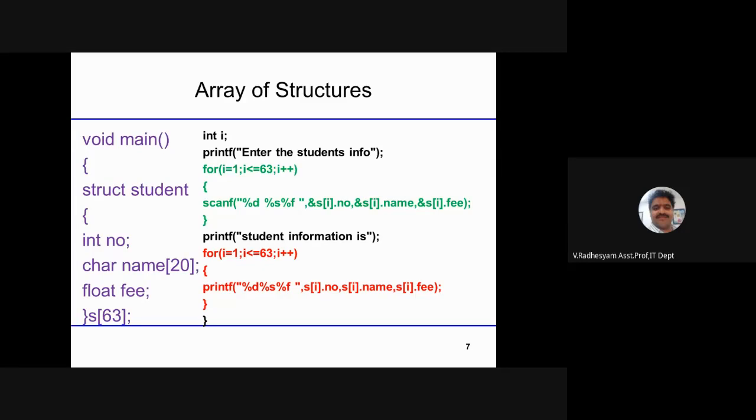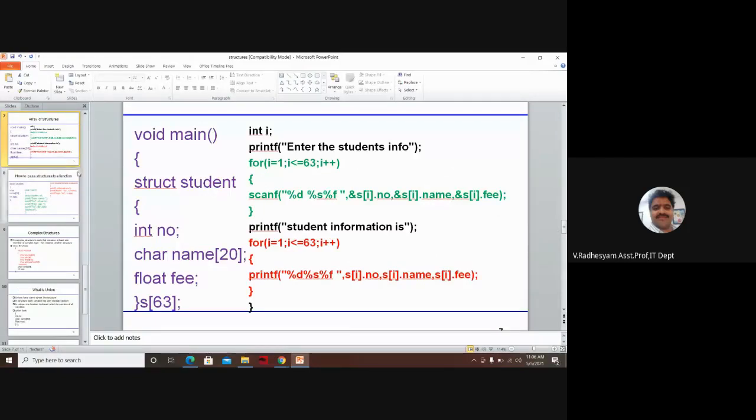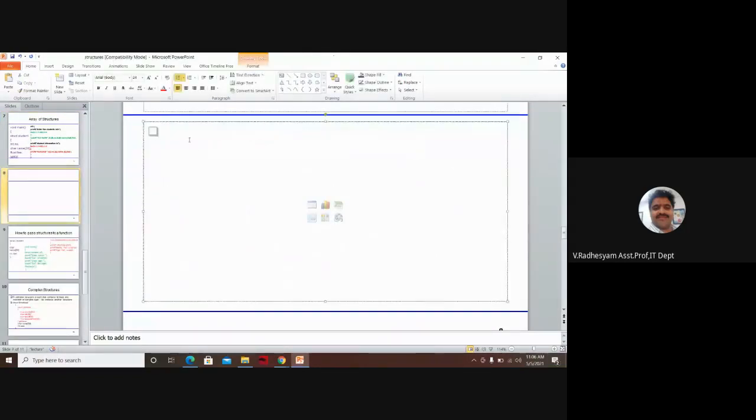Have you done that? Array as an argument to a function. Yesterday we had some discussion: function name we can give any name.